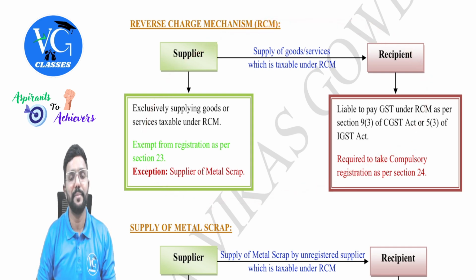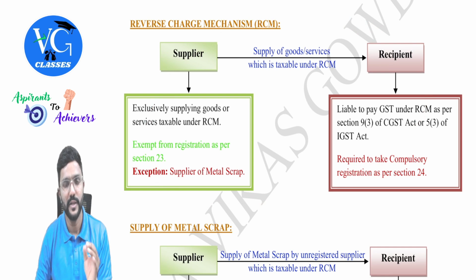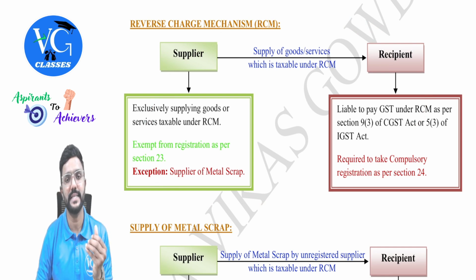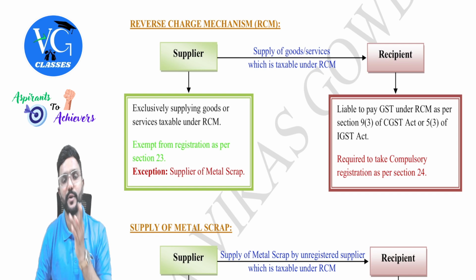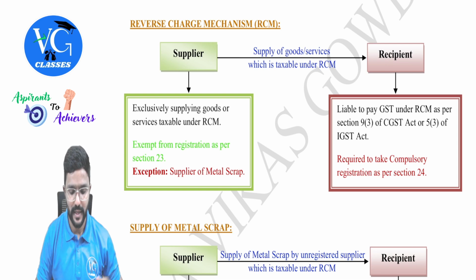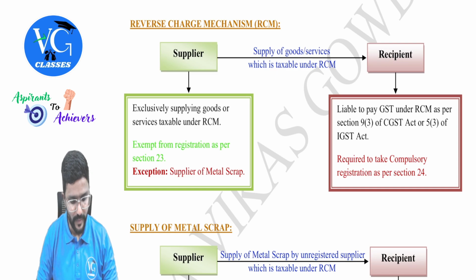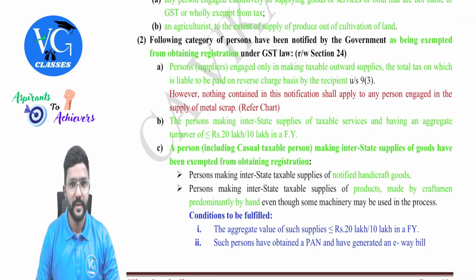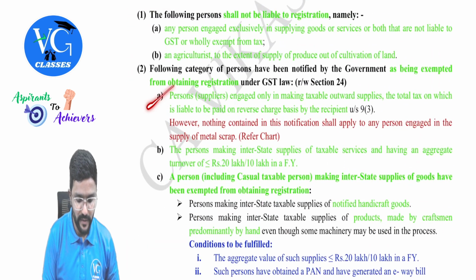Got it? And metal scrap is a goods. Please be careful. So for a supplier who is unregistered, if he is supplying metal scrap to a recipient, RCM is applicable. RCM is applicable, guys. Okay, sir. Fine, sir. Yes, we are done with this point.